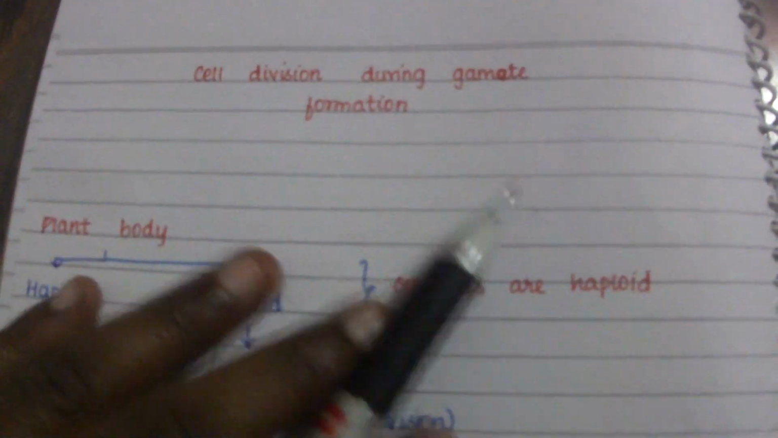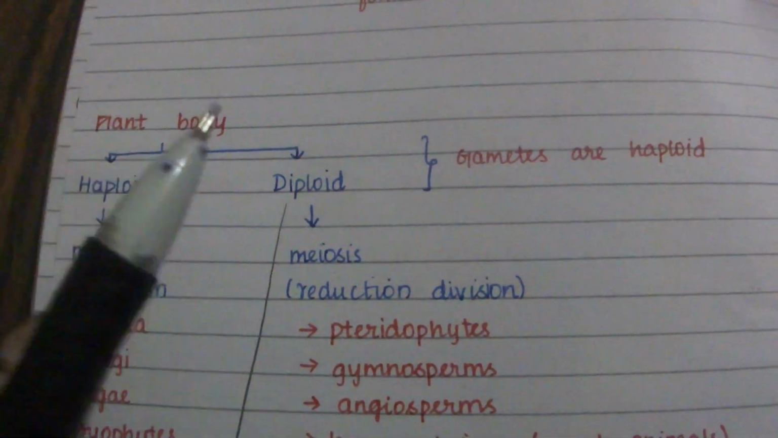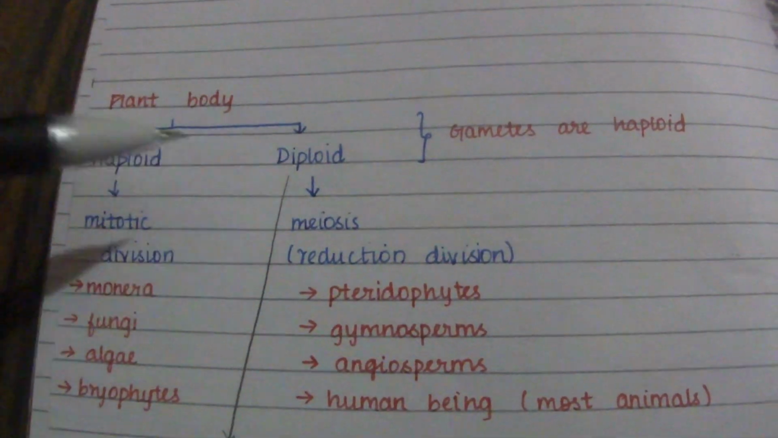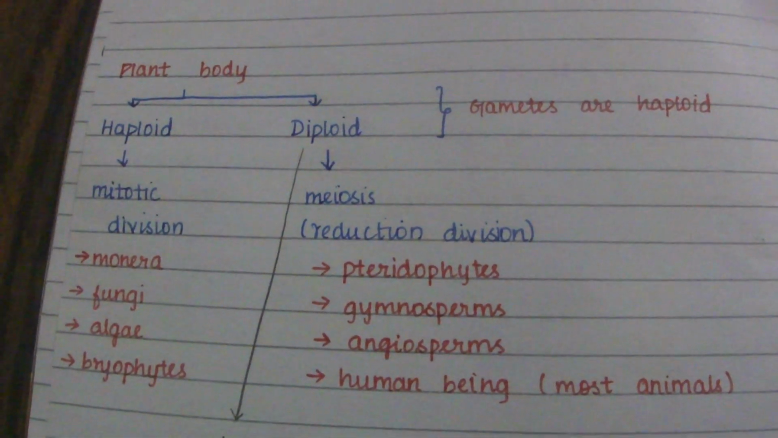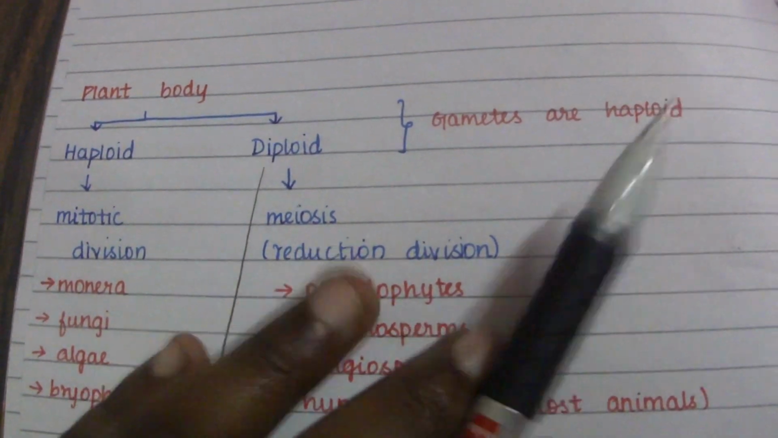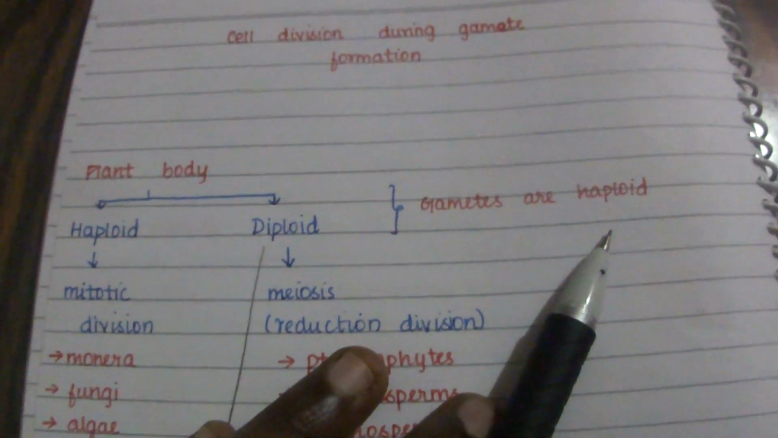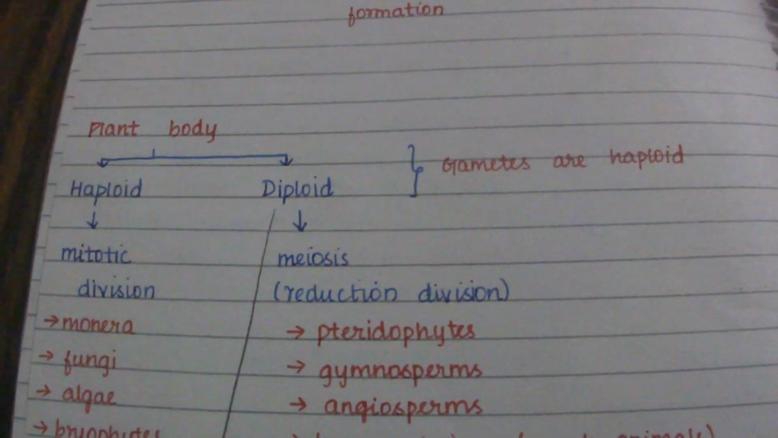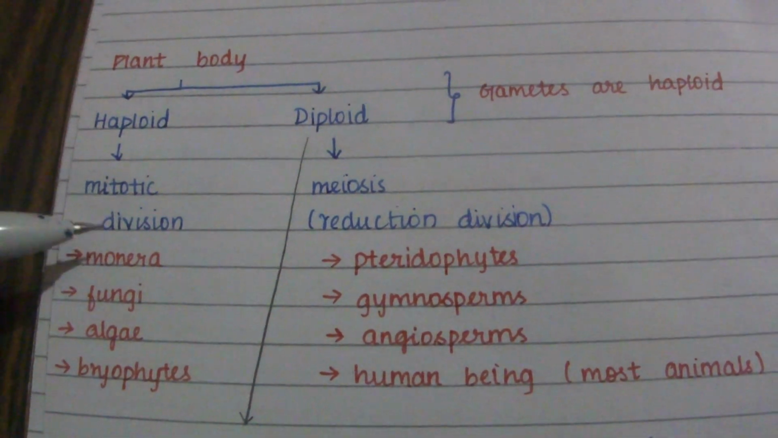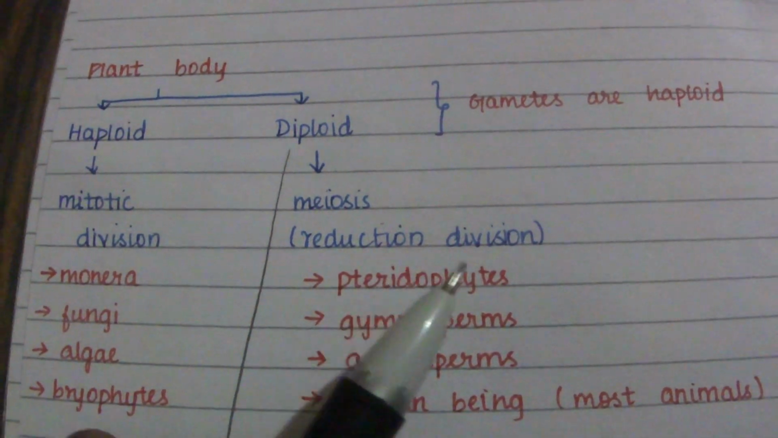Now, the cell division which occurs during gamete formation. The plant body may be either haploid or diploid, but the gametes produced by these haploid or diploid plant bodies will always be haploid in nature. We have already studied that gametes are always haploid, whether the parent plant body is haploid or diploid. A haploid plant body undergoes mitotic division, whereas a diploid plant body undergoes meiosis, that is reduction division.